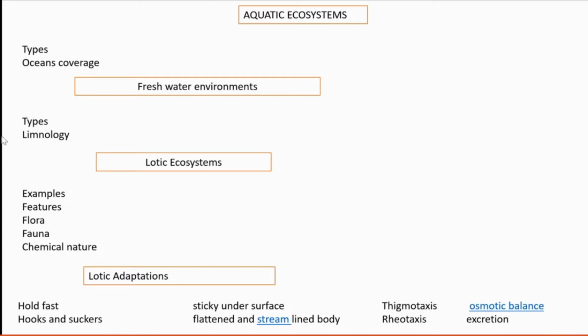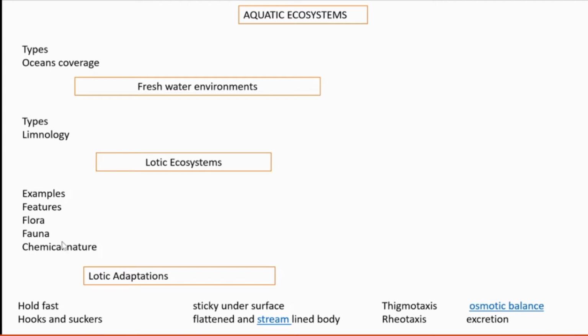Then we are going to see the lotic adaptations: what adaptations the organisms found in a lotic system have. The first one is very important. As a whole, for your university examination, essay questions come from this area. Essay questions like an essay on the aquatic ecosystem and the adaptations of the organisms, aquatic adaptations, are coming. So it's very important.